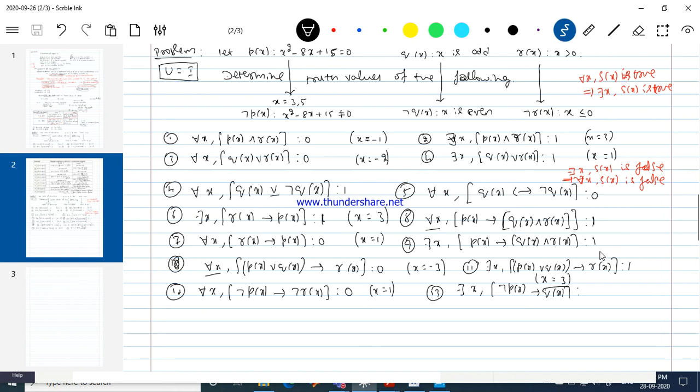Yeah, it's a true statement. x equal to 2. If x is equal to 2, negation p of x becomes a true statement, and q of 2 is a false statement. So the implication is a false statement. You said it is a true statement, but x equal to 2 is not an example for this.